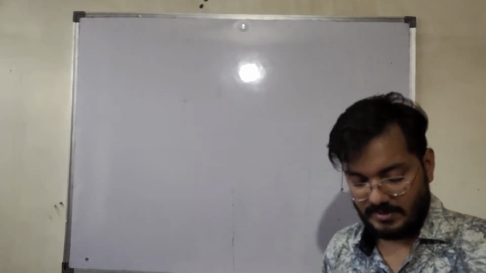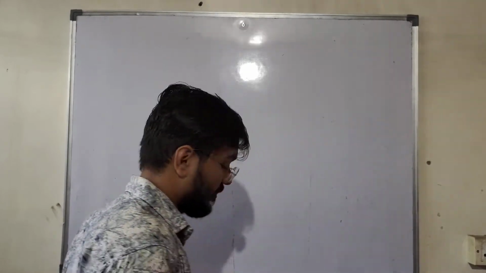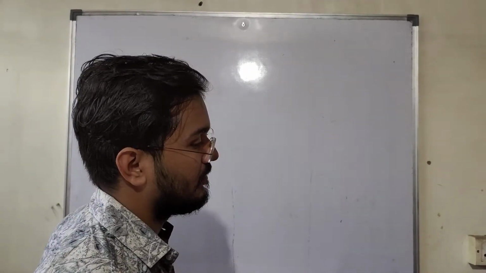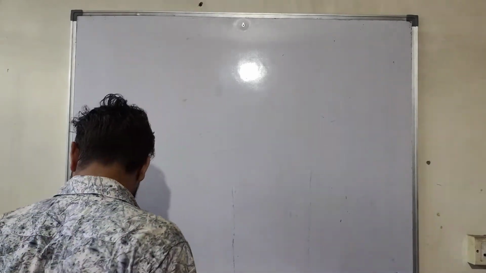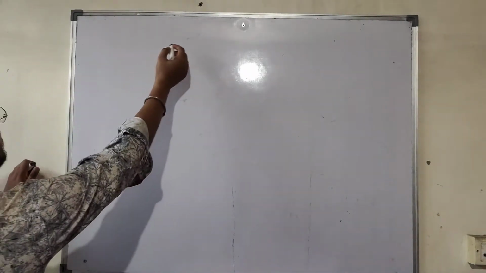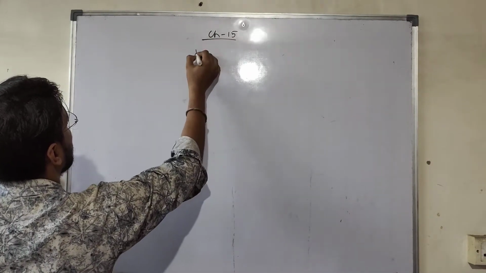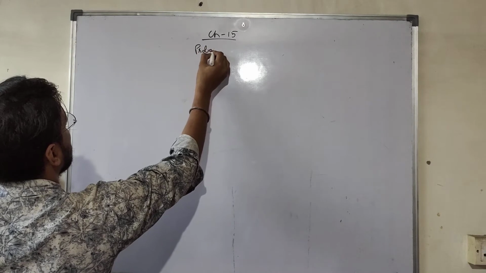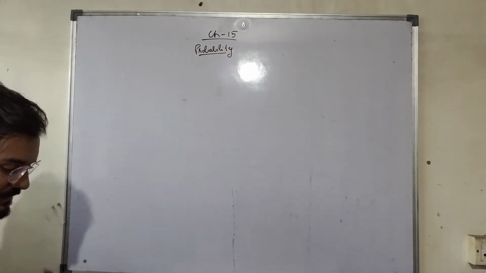The chapter is very easy, right? This time we are in class 9th, it is the introduction of probability we have to do, right? So chapter 15, probability. Very easy chapter it is.